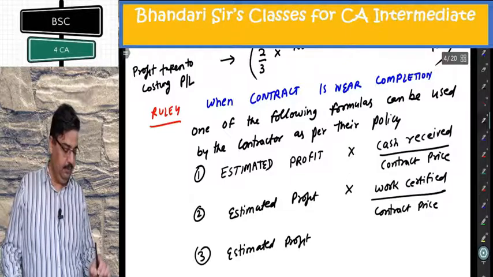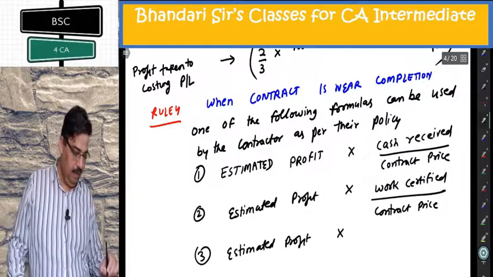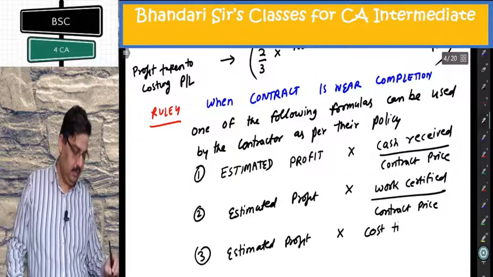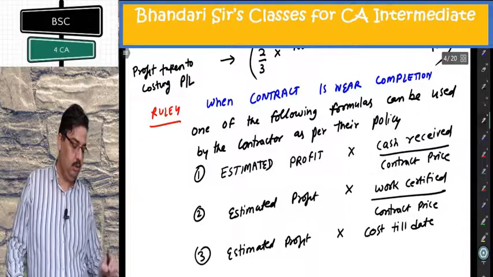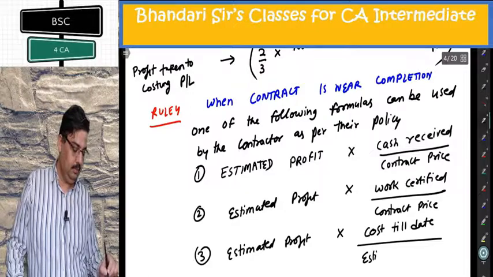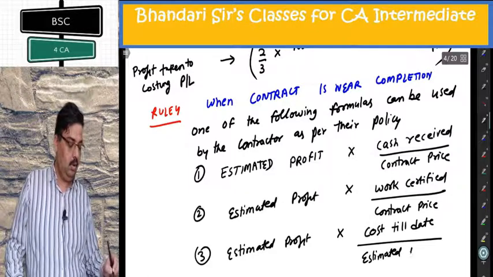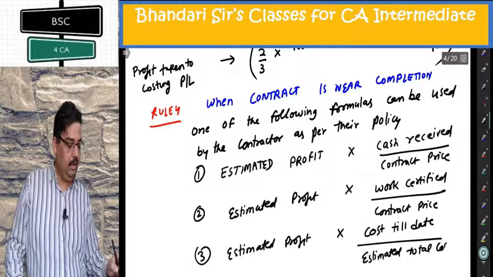Number 3, estimated profit multiplied by cost till date divide by estimated total cost.